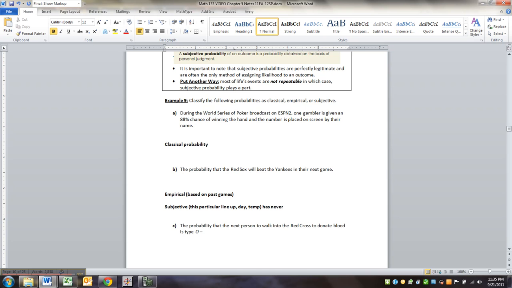Every day is unique. The last one, the Red Cross thing, is totally empirical. Red Cross collects data. They know that 7% of the population is O negative, so it's all empirical.